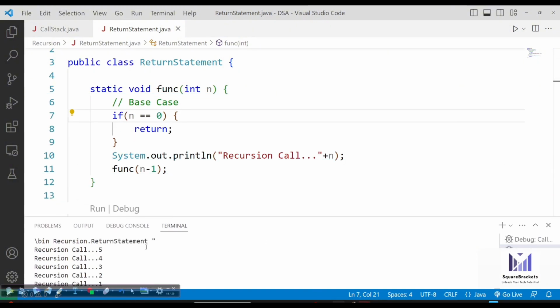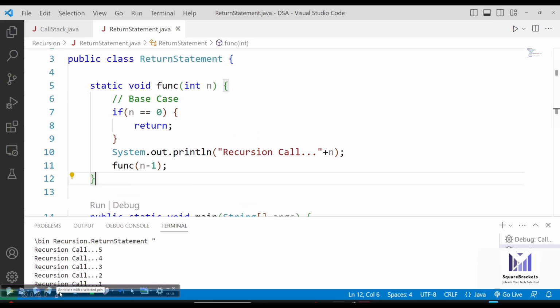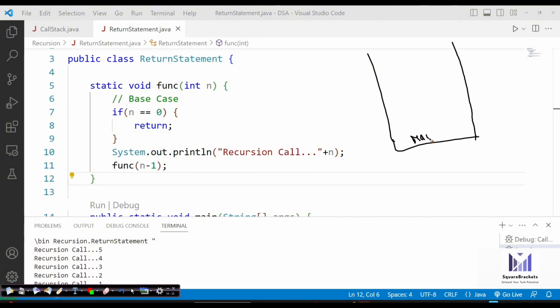So we can see here in the output 5, 4, 3, 2, 1, because first of all, what exactly happened? The very first thing was in our stack, we have this main method. After main method, we have function 5. Now, when we call F5, it checks the condition. If n is double equals to 0, it says return, but n is 5.